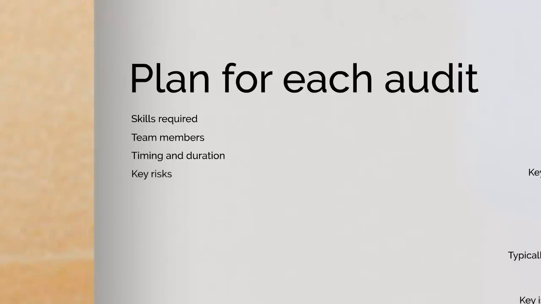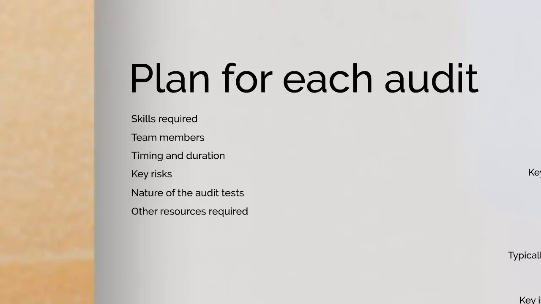Of course, we've already taken this from the last plan. We'd bring in the key risks. So if we're keeping with our in-store audit, we may still be looking at the theft maybe of stock, or even perhaps in another audit, maybe looking at theft of cash. And then, of course, we know there's different types of audits to be undertaken. So it's really important in this planning stage to let it be known what audit tests are to be undertaken. And we'll come across more of this later on.